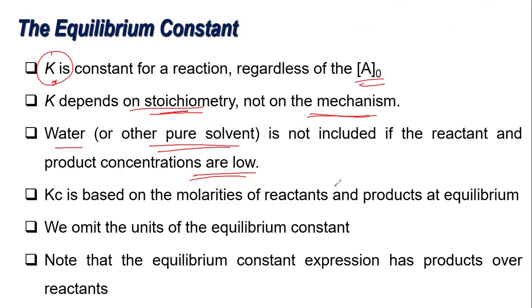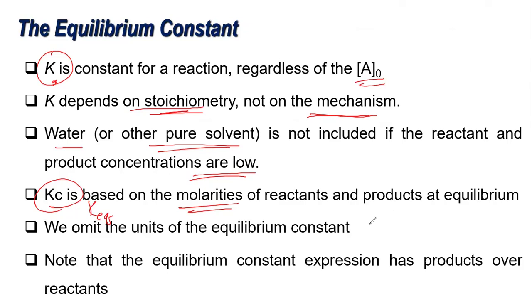So let's have an example for a while. Your K constant, Kc, or some books will signify it as K equilibrium, that's the equilibrium constant, based on molarities of reactants and products at equilibrium. When you have a chemical reaction with gases, you can actually use pressure.